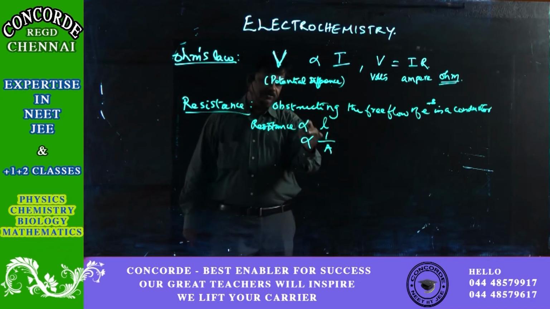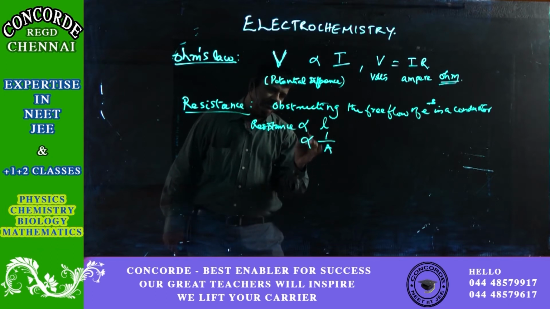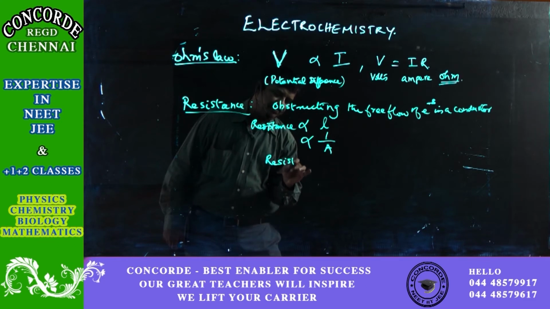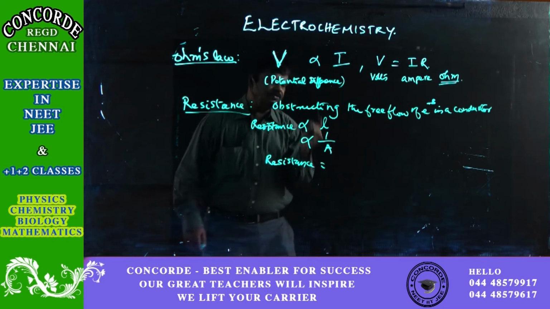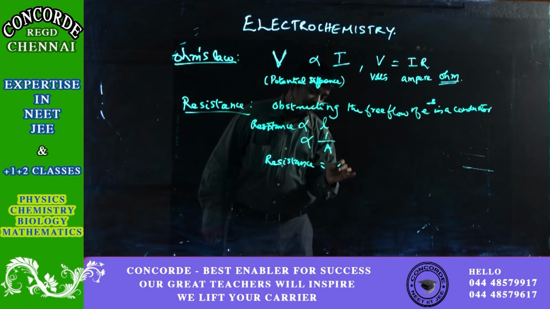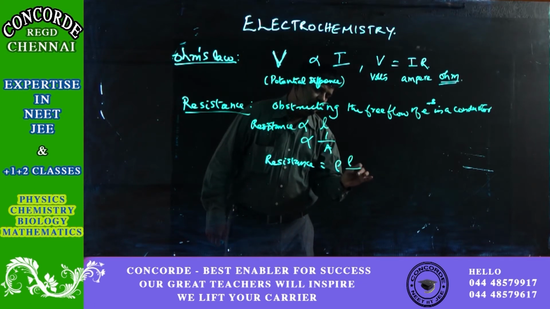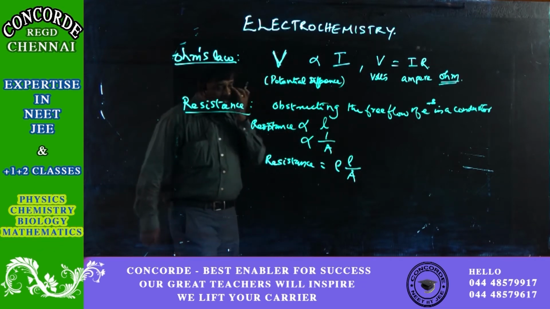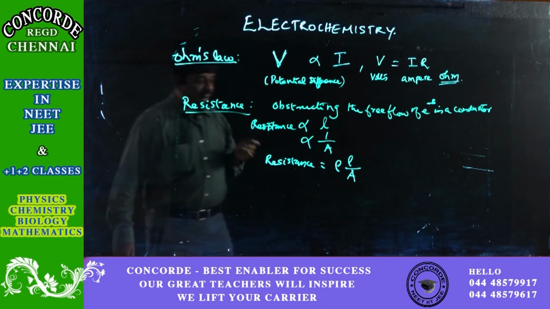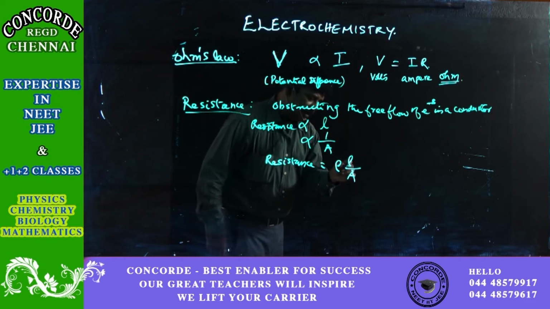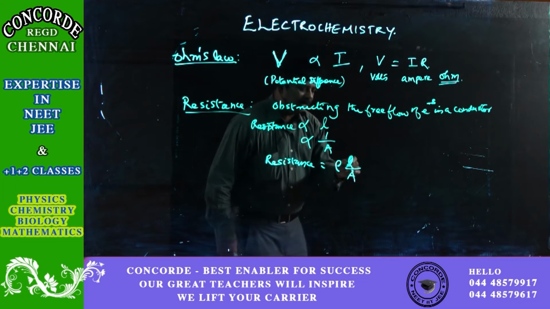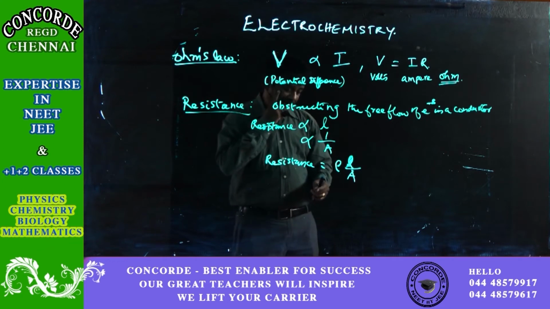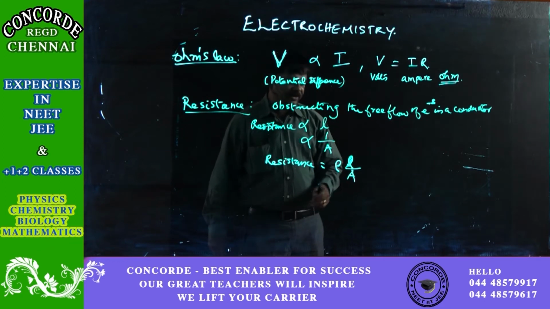Once you remove the proportionality sign, resistance is equal to, we have to have a constant, so rho L by A. So this resistance is rho into L by A. This is called rho. L is the length, A is the area of cross section, and